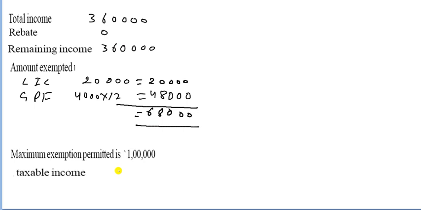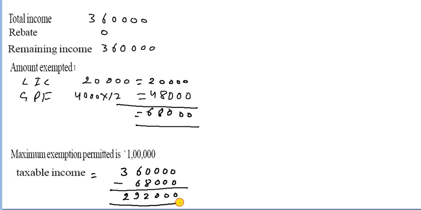So the taxable income is 3,60,000 minus 68,000. You can subtract here, and that will be the taxable income. So 0 minus 0, 0, and 6 minus 8 with borrowing gives 2, and 5 minus 6 gives 9, and here is 2. So our income is 2,92,000. So let us see what will happen.